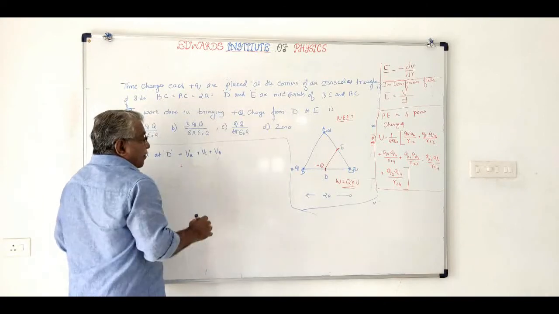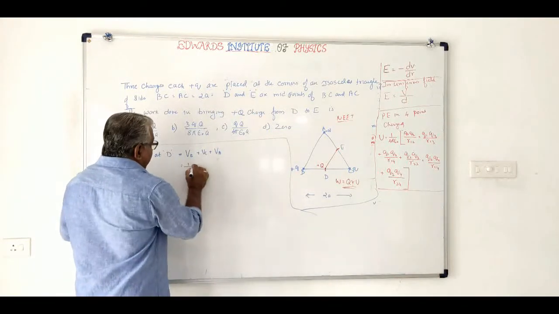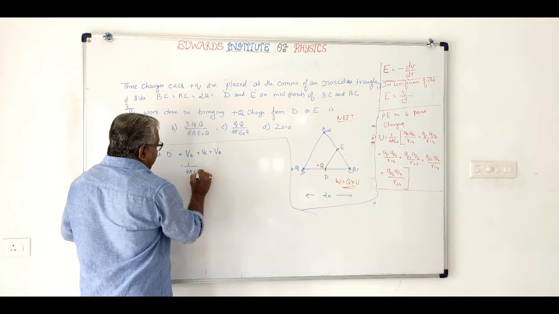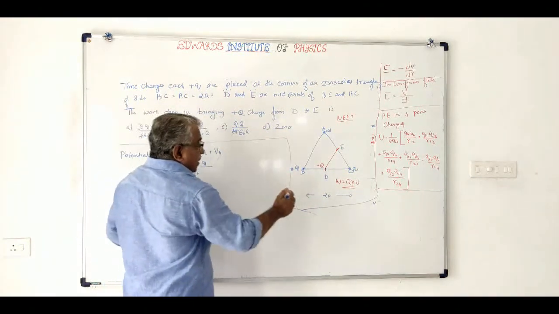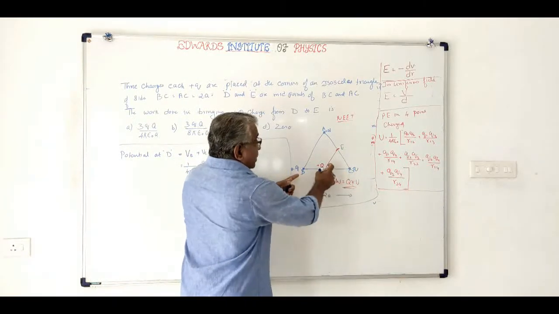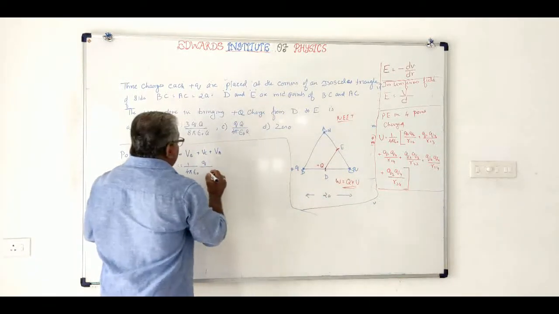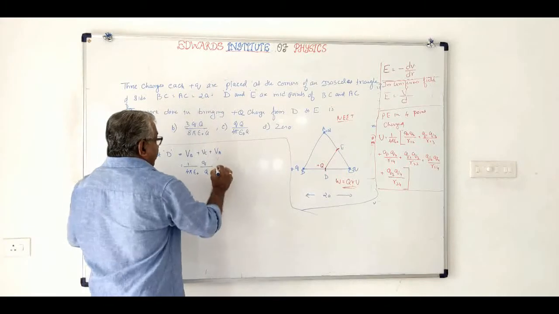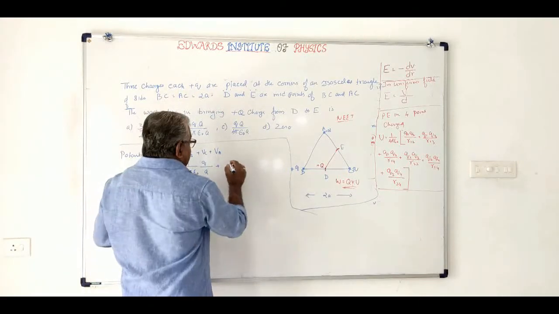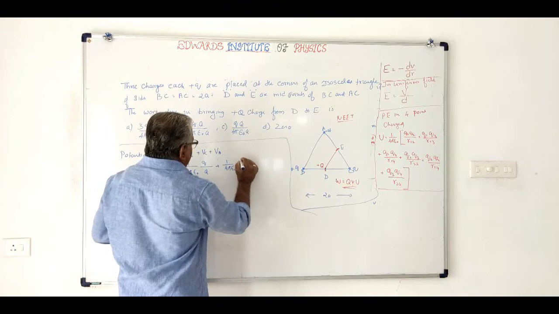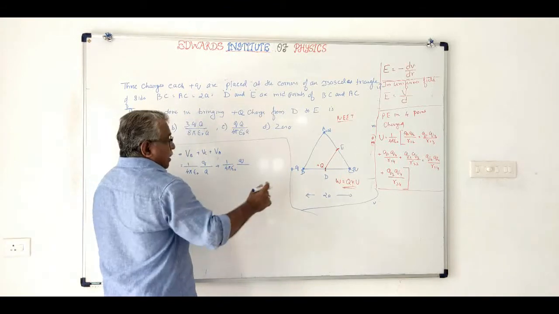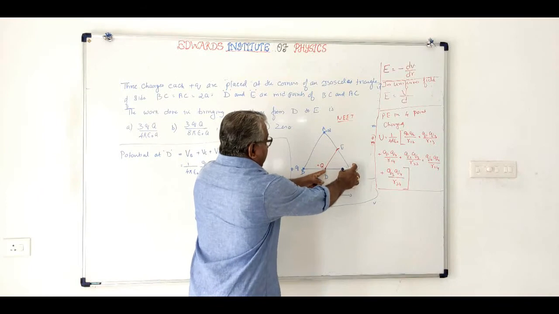And what is VB? VB will be equal to 1 by 4 pi epsilon 0 Q by BD. What is BD? This total distance is 2A and it is said that it is the midpoint, so it is A. Plus VC, which is 1 by 4 pi epsilon 0 Q by DC.